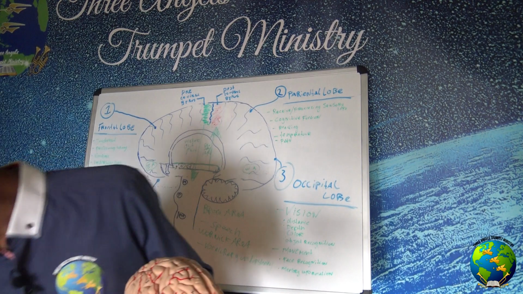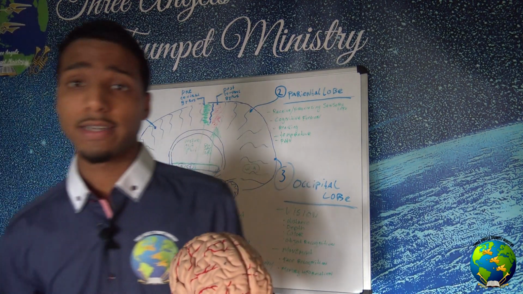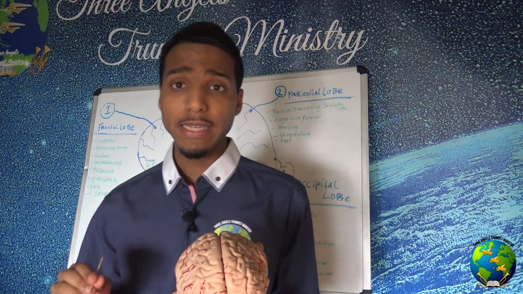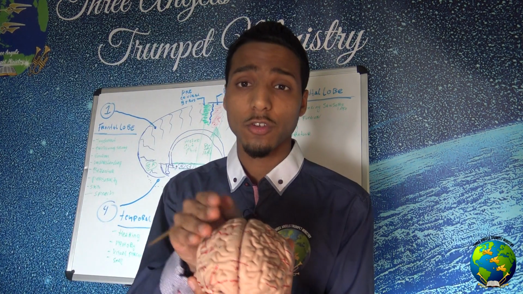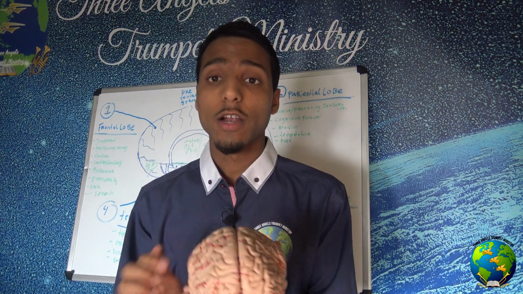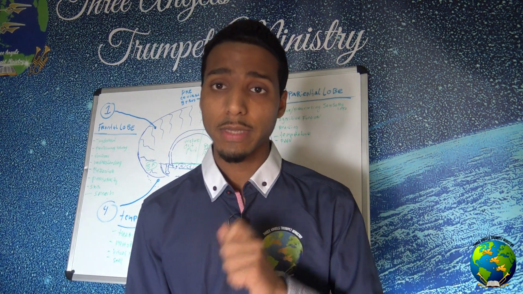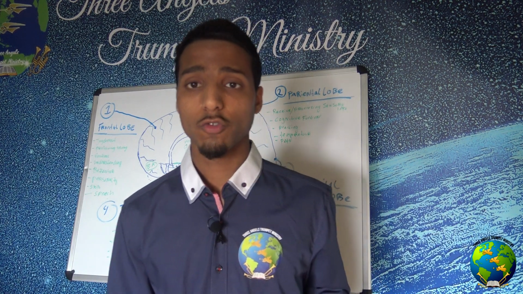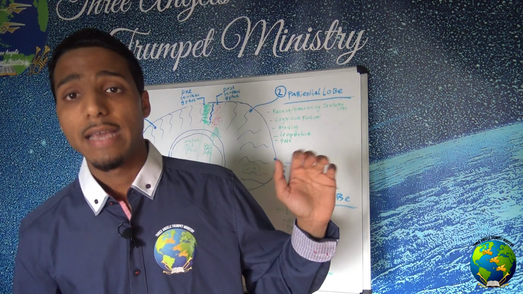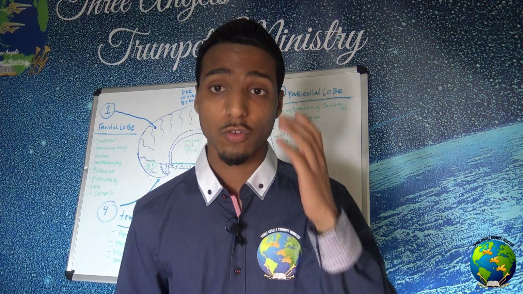Oh, and by the way, the brain is also crosswired. So this means that the right hemisphere of your cerebral cortex controls the left side of your body. It controls the left side of your body, which means that the right hemisphere controls your left hand, and also your left foot, and also your left eye.